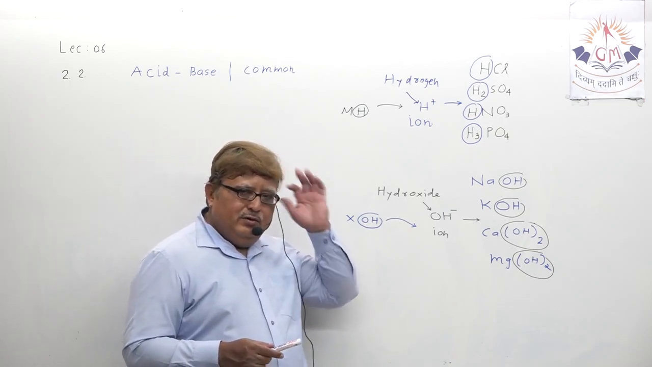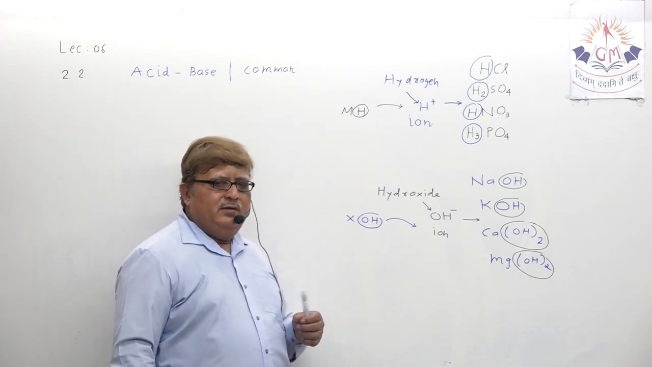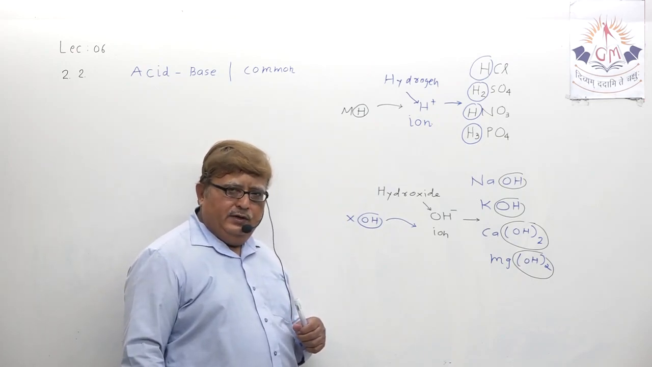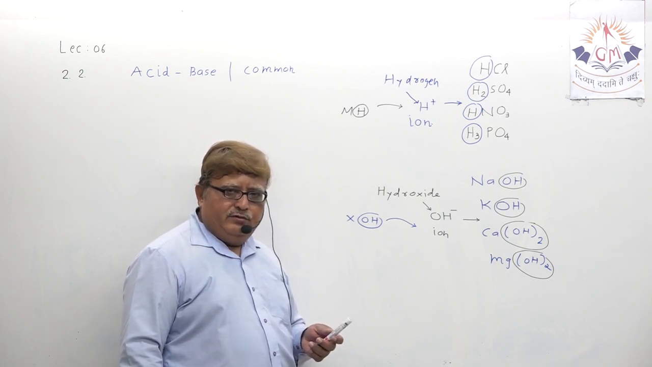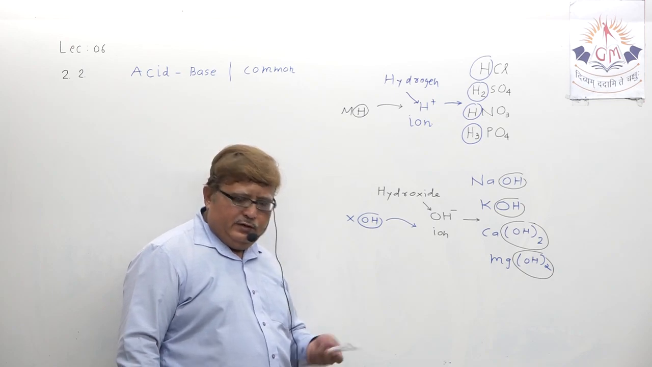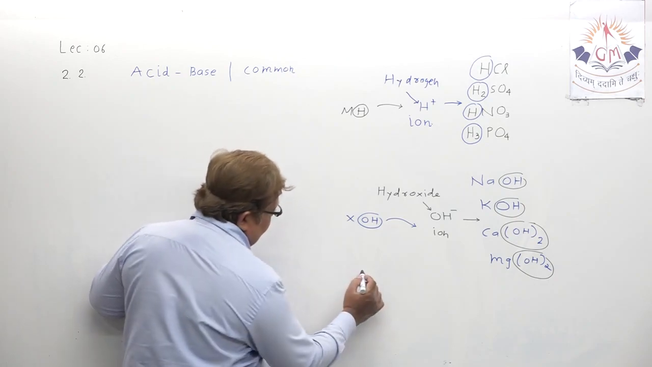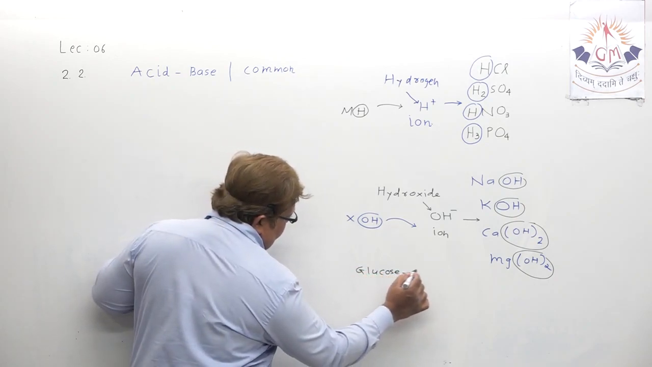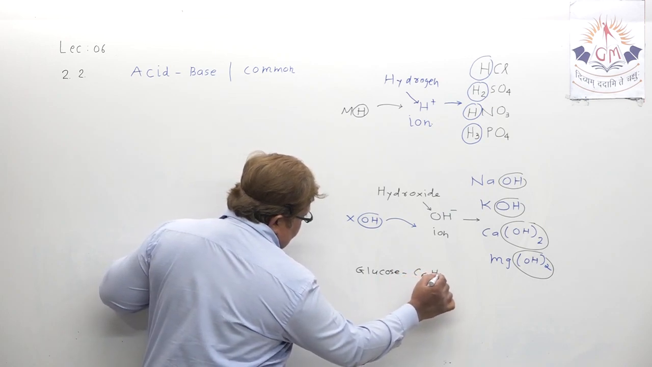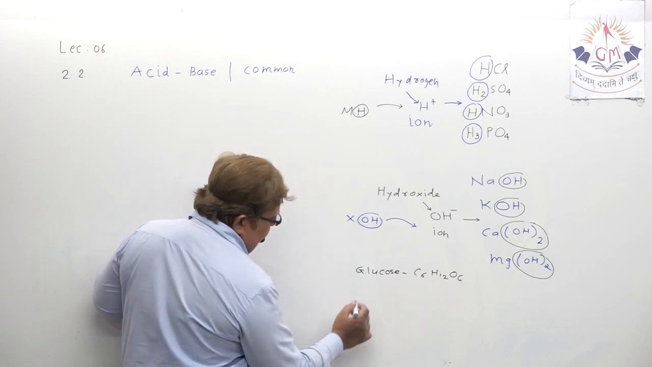Take an example. Do we think that only acid and base have such ions? No. Hydrogen and hydroxide ions are also present in alcohol, glucose, etc. Can you mention the formula of glucose? What is that? C6H12O6. There is already hydrogen.